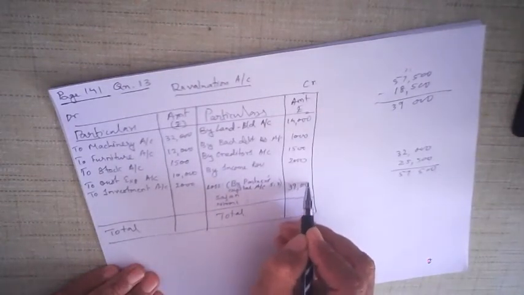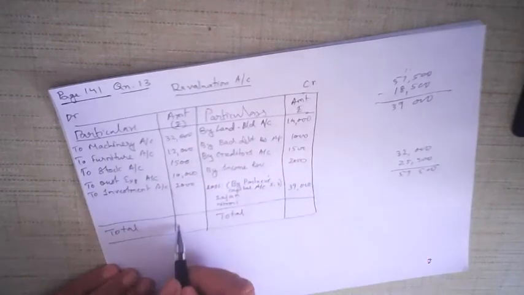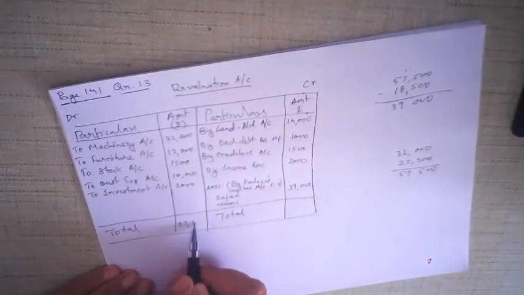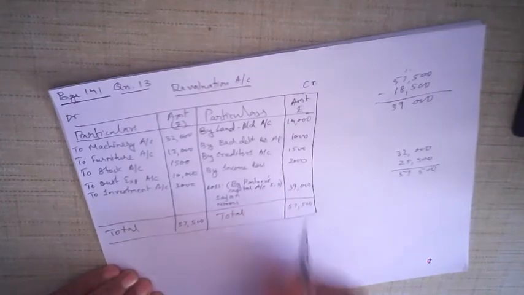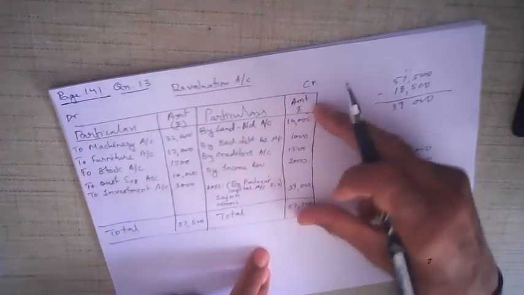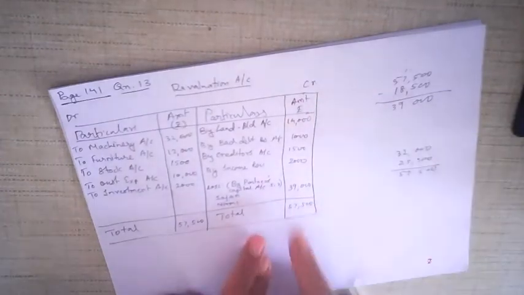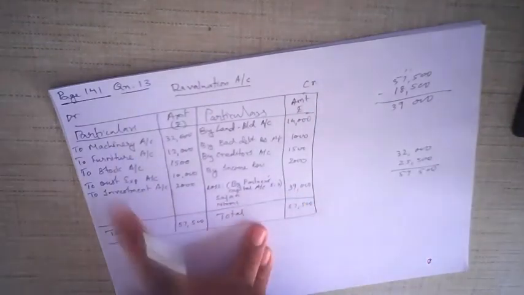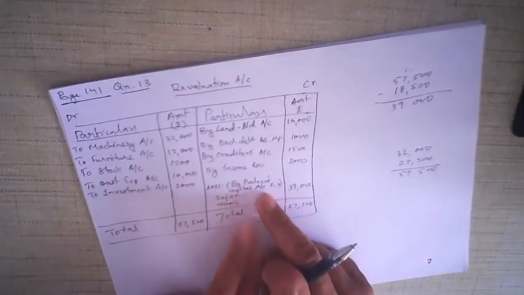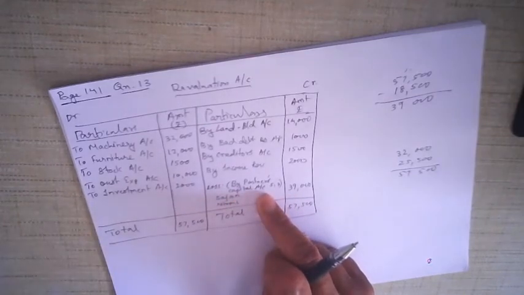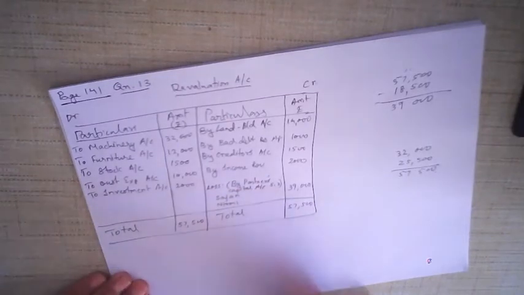Write the loss here, 39,000. And on both the sides, you should get 57,500. See, I have written 57,500 on both the sides. Okay, this is 57,500. This also should be 57,500. But the difference is loss because debit side is greater. Alright, it is transferred to partner's capital account because in the balance sheet, current account is not given. If in the balance sheet, current account is given, we write partner's current account.